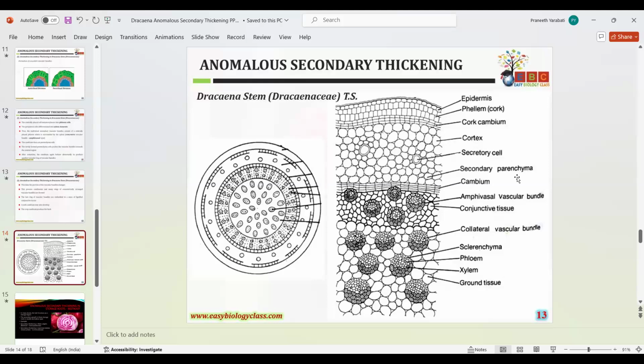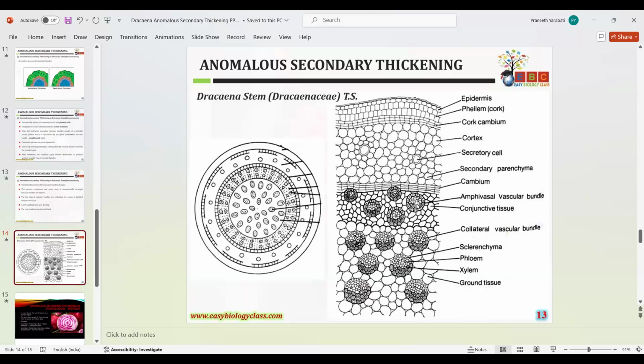This cambium produces a lesser amount of parenchyma cells towards the outside, and inside it produces parenchyma cells and vascular cells. The parenchyma cells become lignified and form a conjunctive tissue, and the vascular cells undergo continuous anticlinal and periclinal divisions to form a mass of cells.